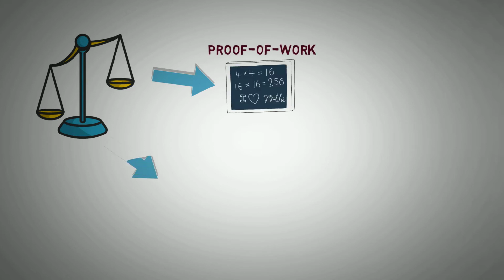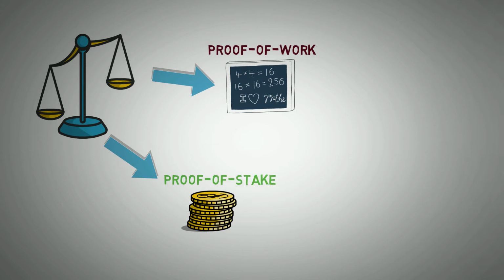In law courts, one of the best ways to win over an argument is by producing substantial evidence, or proofs. That's exactly what happens in proof of work or proof of stake systems. While solving complex mathematical problems is the proof for the proof of work mechanisms, showing that you have enough tokens staked is the proof for the proof of stake system. However, both are consensus mechanisms. You will get to know what this is in no distant time.